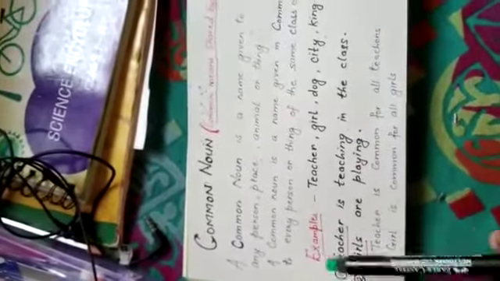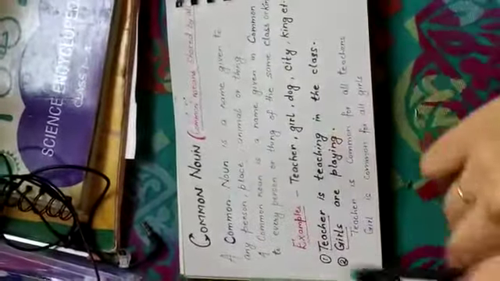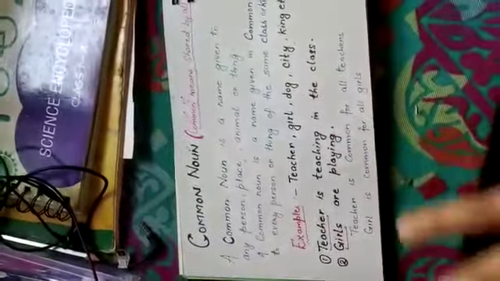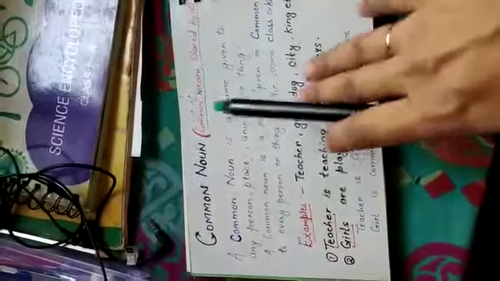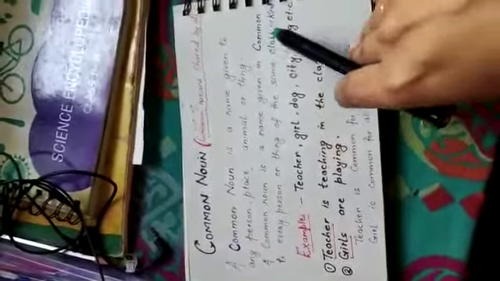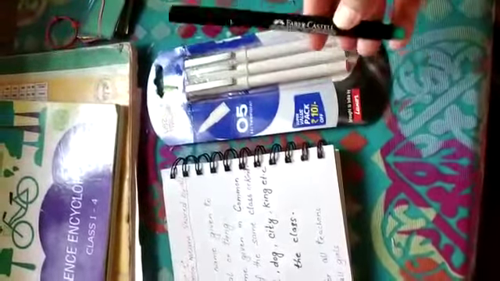Good morning, everyone. This is Kulsum Fatima, English teacher of grade 3. So, in our last classes, I gave an introduction to the topic noun with a small activity. So, I think you all know what noun is. Let's revise once again with the definition. Noun is the name of a person, place, animal, or a thing. Any name is called noun.